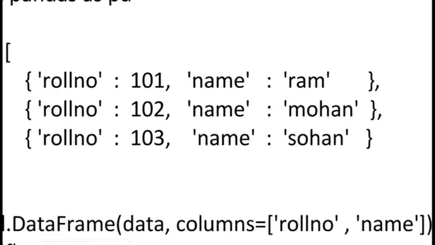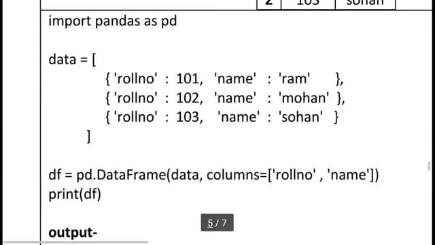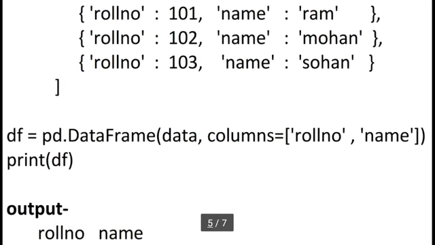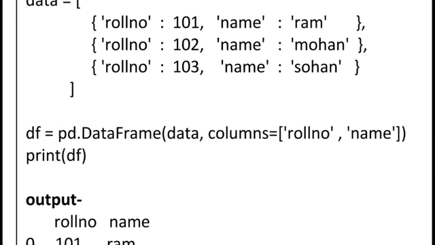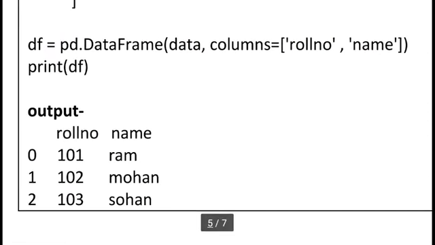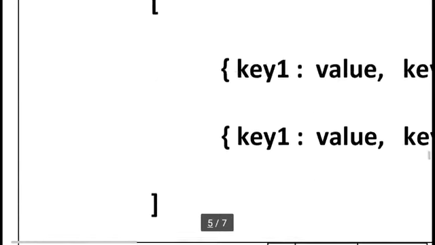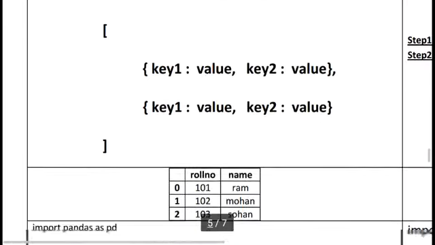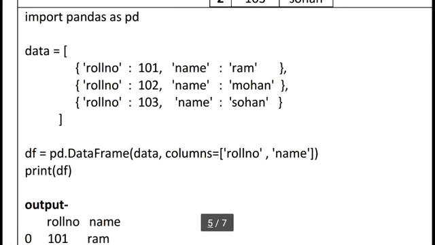So this style we can use to create our data frame, and the same statement we already used in our last examples: df = pd.DataFrame(data). This is the same statement I am repeating here, and print df. So you can see the same output, but here I am using the concept that a single list can hold multiple dictionaries. So in this system we can also create our data frame to store different kinds of values.